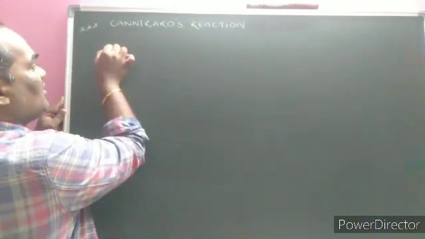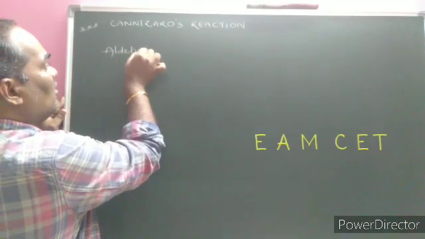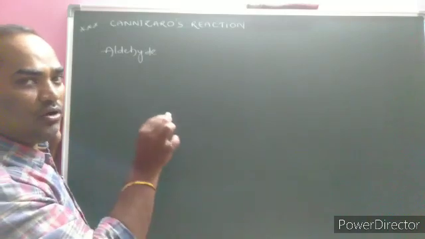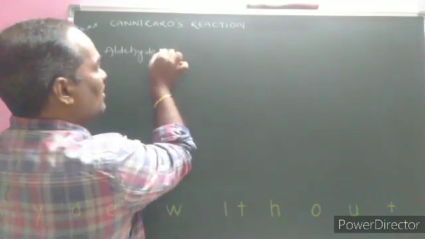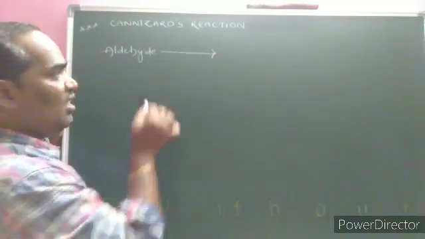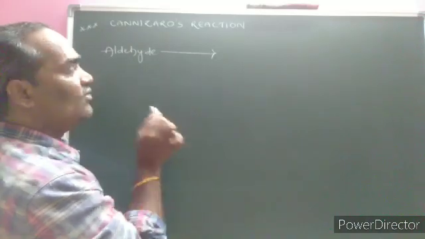The Cannizzaro reaction is a reaction of aldehyde without alpha hydrogen atom, which undergoes self oxidation and self reduction.